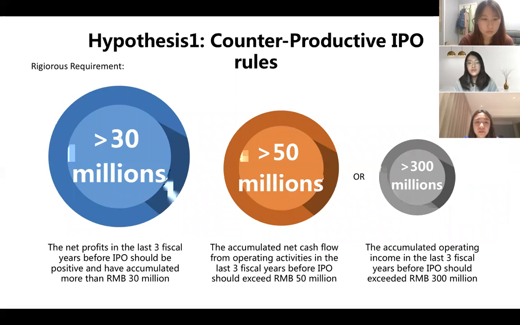There could be multiple reasons that lead companies to choose not to list in China. First is the counterproductive IPO rules in the A-share stock market. China imposes relatively high standards for companies to attain IPO recognition. The details are included in the slides here. Companies should satisfy at least one of them. This entry requirement aims to increase the quality of listed firms, but generates adverse selection.